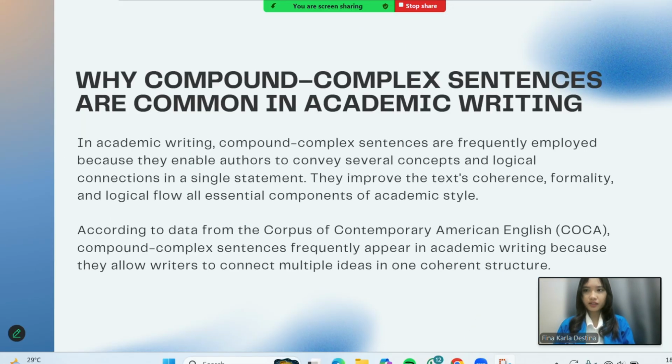Why compound-complex sentences are common in academic writing. In academic writing, complex sentences are frequently employed because they enable authors to convey several concepts and logical connections in a single statement. They improve the text's coherence, formality, and logical flow, all essential components in academic style. According to data from the Corpus of Contemporary American English, or COCA, compound-complex sentences frequently appear in academic writing because they allow writers to connect multiple ideas in one coherent structure.